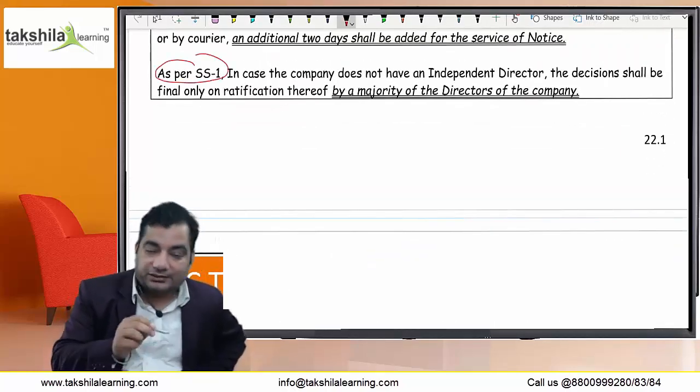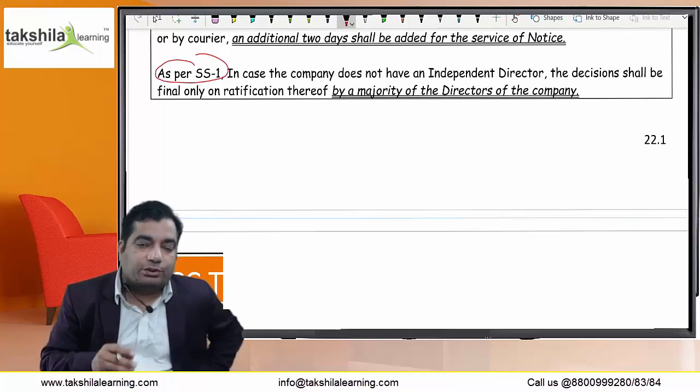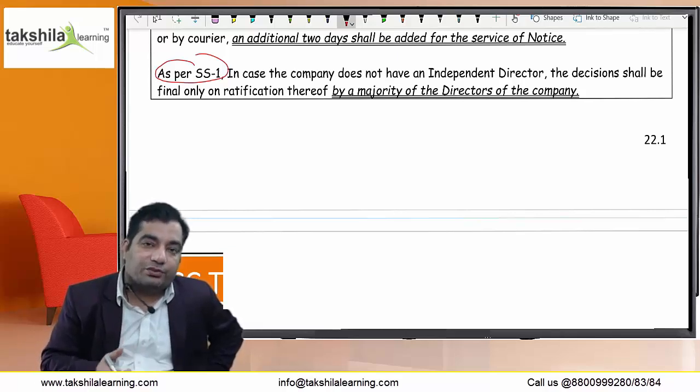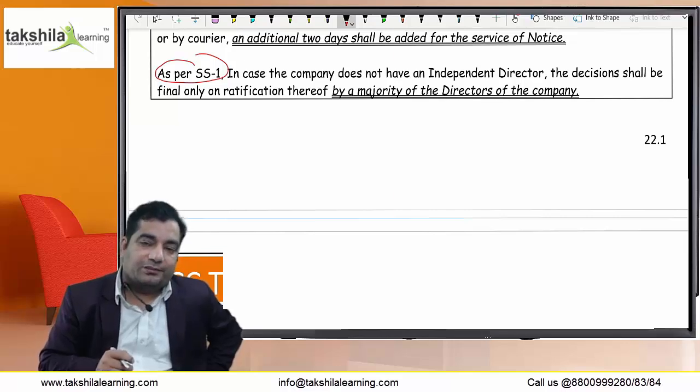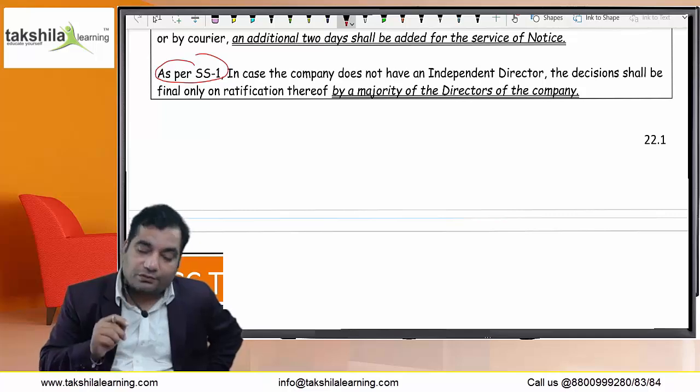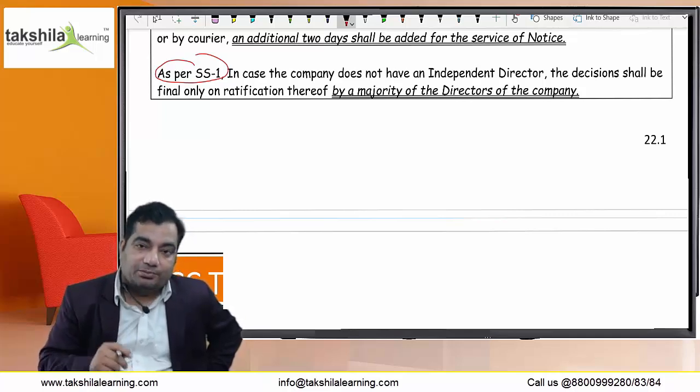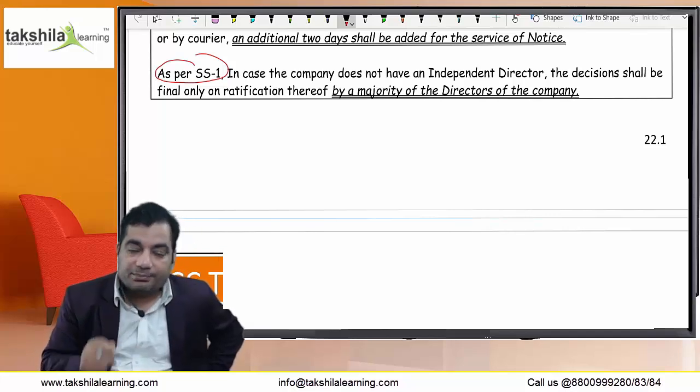The next point is covered as per SS1, Secretarial Standard 1. Actually, secretarial standards are issued on those topics where there is silence in the law, unclarity, or ambiguity in the provisions of law, to make those provisions clear. But secretarial standards can never supplant or replace the provisions of law. If there is conflict between the provisions of secretarial standards and company law, the provisions of company law shall prevail.